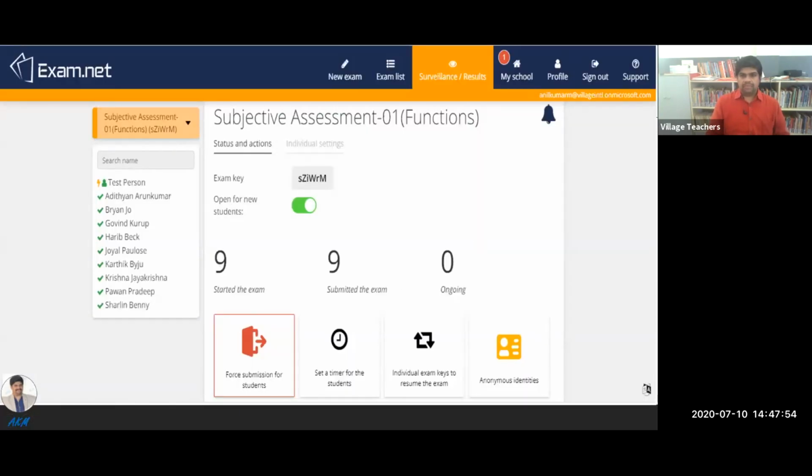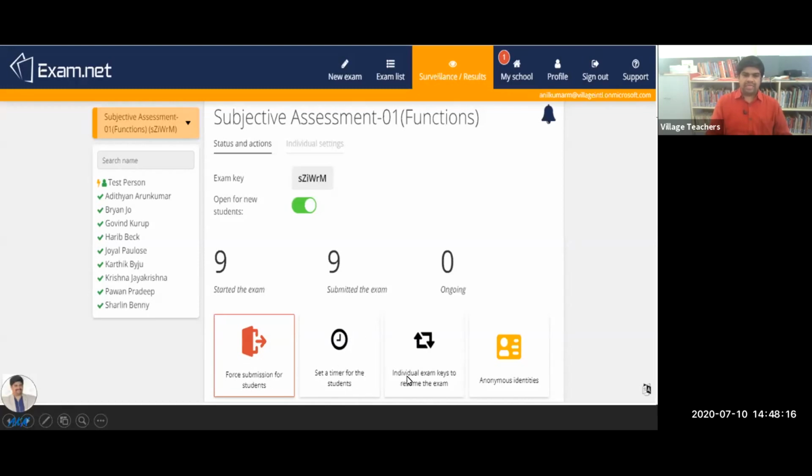This is one sample. Last day I conducted the examination for CS students, and you can see the 9 students attended the examination and 9 students submitted the examination. This is the exam key generated, and based on this exam key, we can generate the examination. So here you can see the forced submission for the students. So we can do the forced submission, and timer also we have.